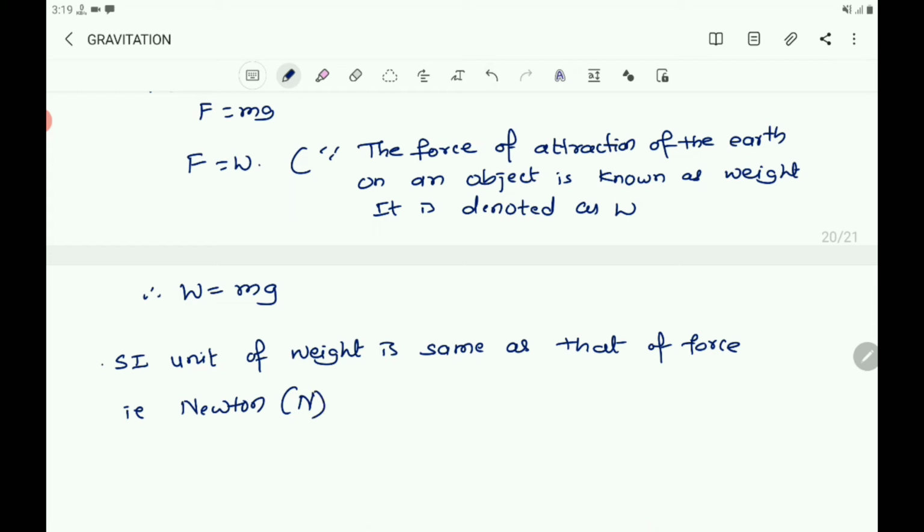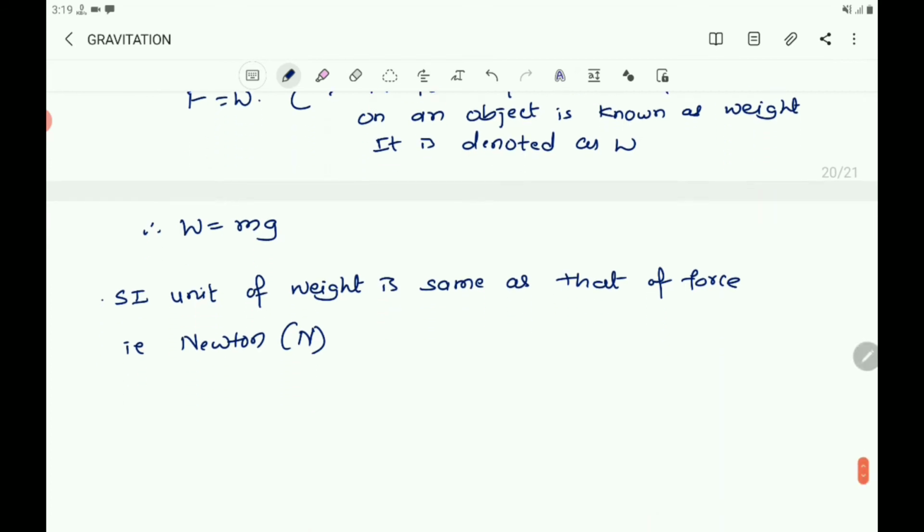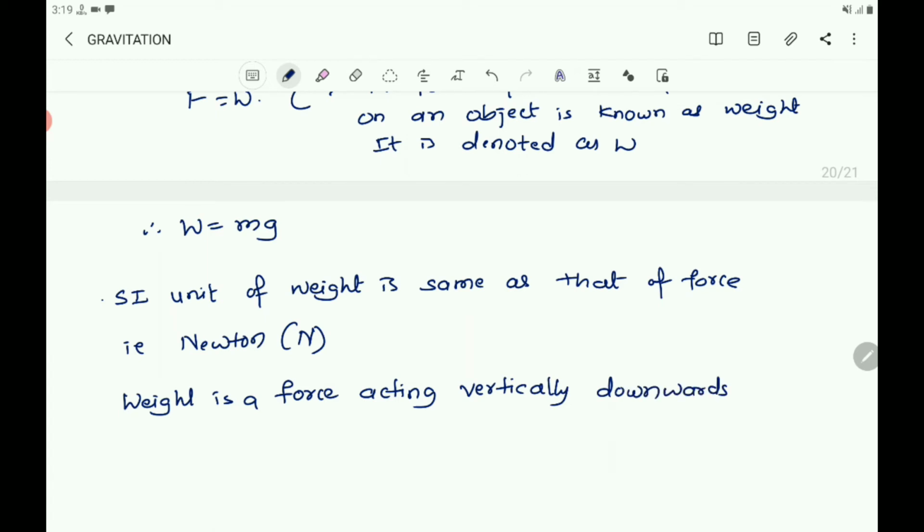The weight is a force acting vertically downwards. So weight is always in the downward direction. Weight is a force acting vertically downwards. And force is a vector quantity, as it has both magnitude and direction.